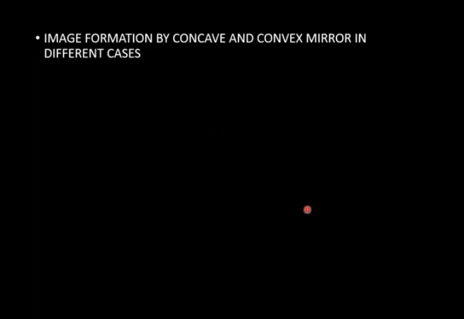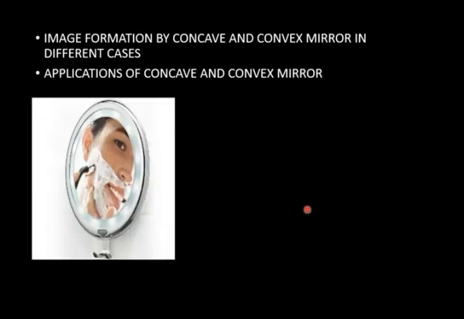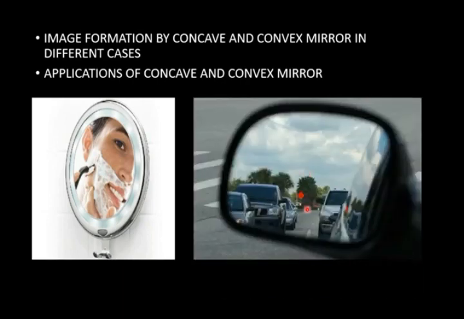Image formation by concave and convex mirror in different cases I have already discussed in the main videos which I have already uploaded. You can go through them, and when the object is placed at different positions, the image will be formed at different positions, which you can see in the videos I have already uploaded.